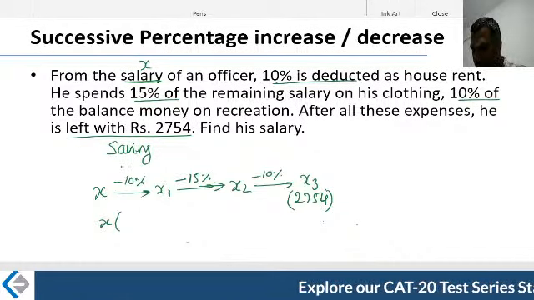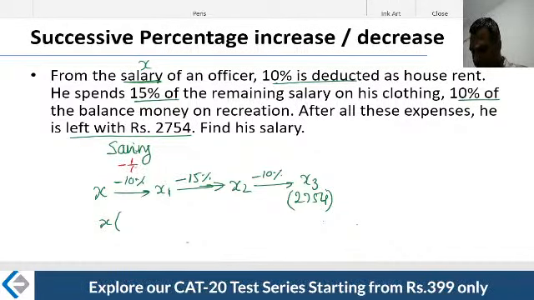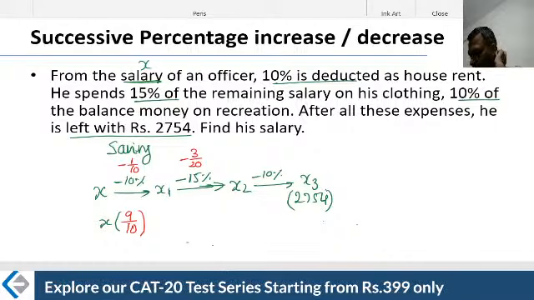If I write the fraction, it looks like minus 1 by 10. If I write the multiplier, it looks like 9 by 10. For your reference, I'm writing the fraction on the top. If I write the fraction, it looks like 3 by 20.